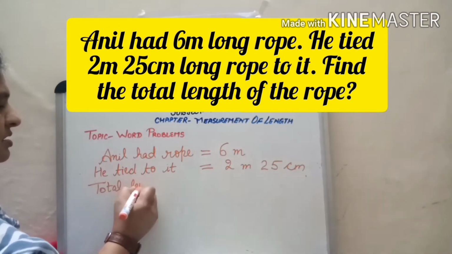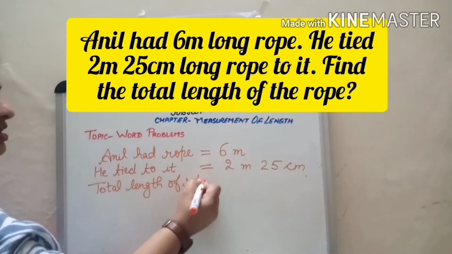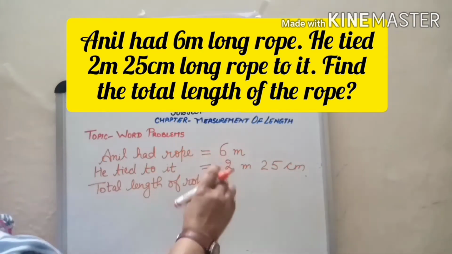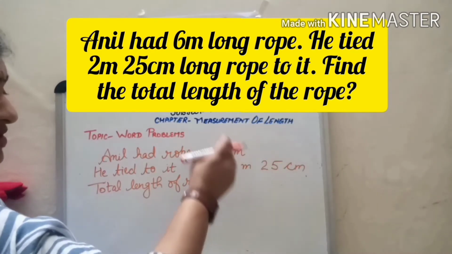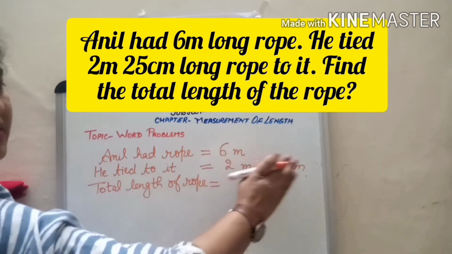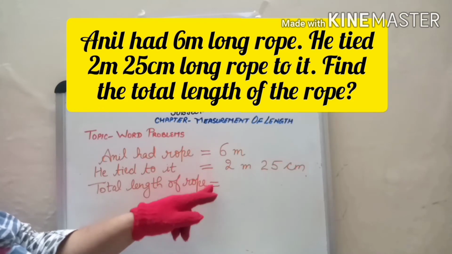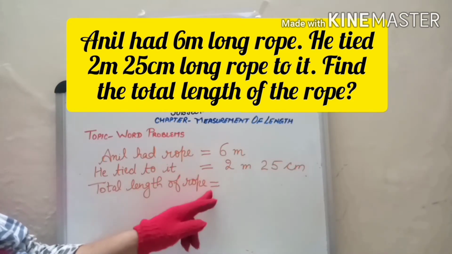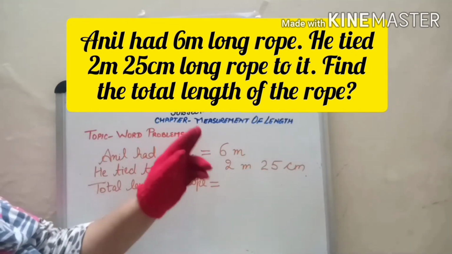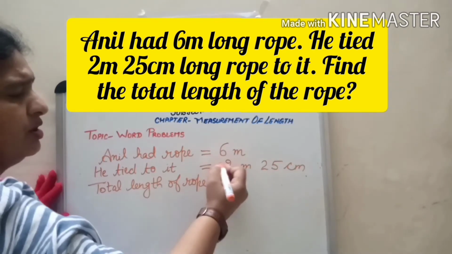Total length of rope is equal to, children, if you have space and you want to solve the question where you have written the statement, you can write one number in one box. Then make sure equal to should come below equal to only. In the same box equal to should come. This is very important information, children. If you are solving the question here only, make sure equal to should come below equal to only.